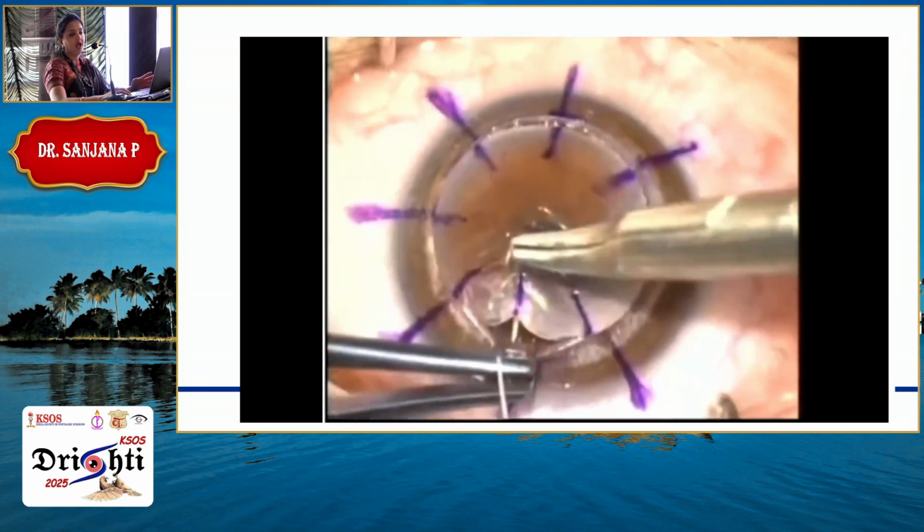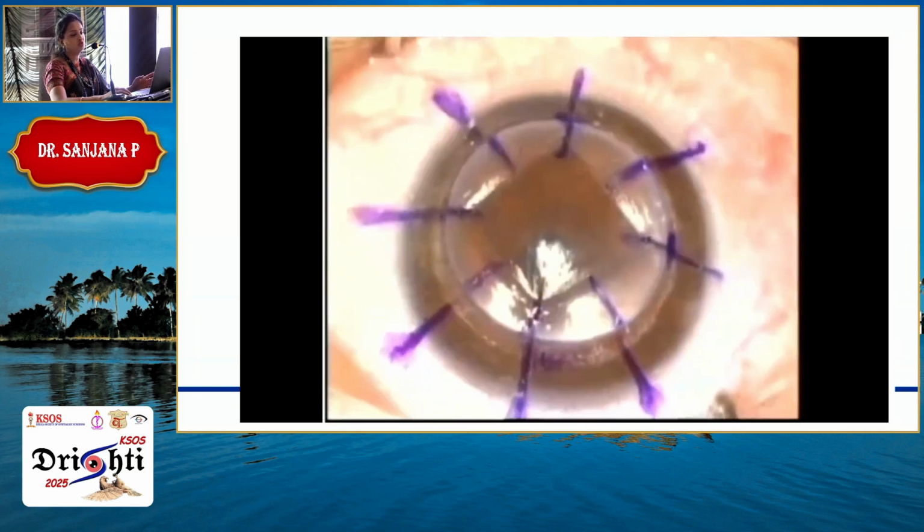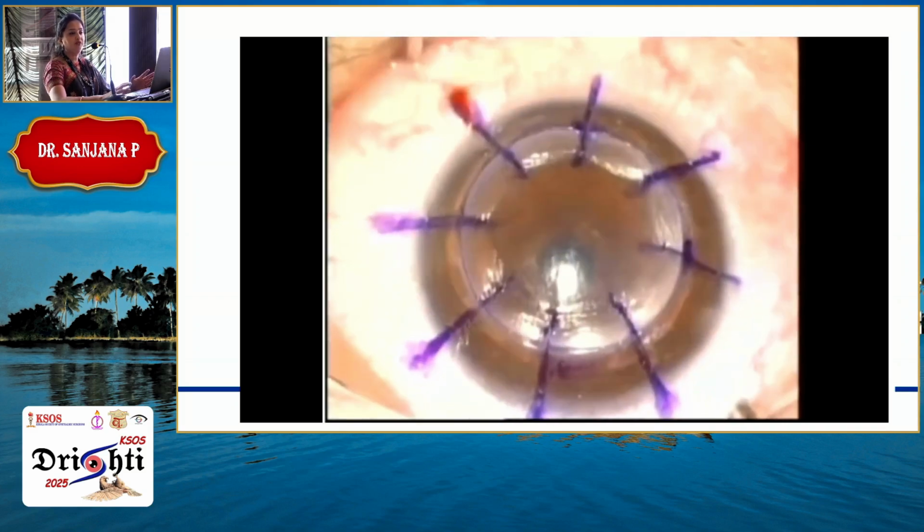cornea is sutured. As I mentioned, the principle of suture remains the same in both. The only benefit is you have a very clear interface and much faster visual recovery in case of big bubble technique, but a bigger, longer learning curve. You can get depressed over a period of time if every case of yours gets converted into PKP.